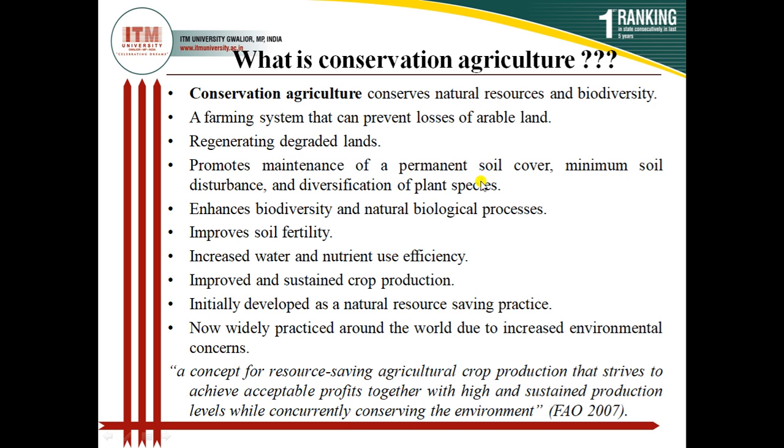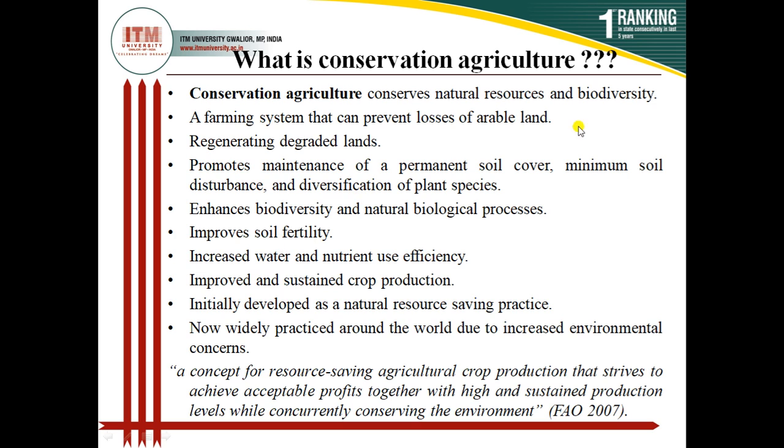The diversification of plant species should be there. It means if it is Rabi season, definitely wheat should be grown, barley should be grown, oat should be grown, some mustard should be grown, peas should be grown, some vegetables should be grown. It means there should be the diversification of plants in the field. This is also one practice which is advocated by the concept of conservation agriculture. It enhances the biodiversity and natural biological process. So this is the consequence.